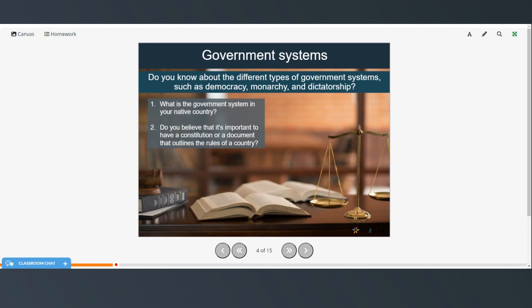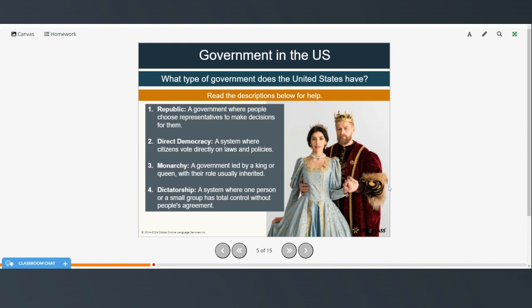So do you know about the different types of government systems, such as democracy, monarchy, and dictatorship? And what's the government system in your native country? And do you believe that it's important to have a constitution or a document that outlines the rules of a country? So what type of government does the United States have?